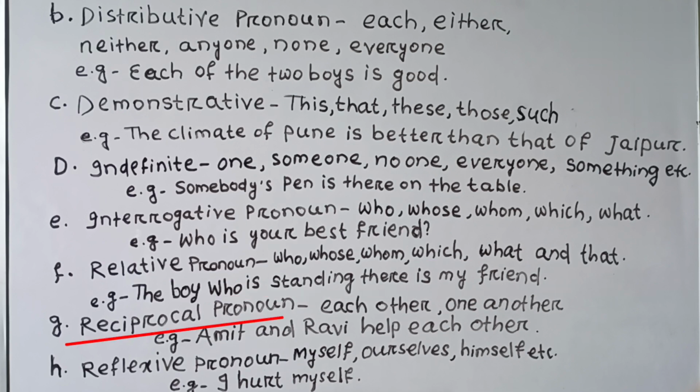Reciprocal pronoun: each other, one another. Amit and Ravi help each other. Then reflexive pronoun: myself, ourselves, himself, etc. I hurt myself.